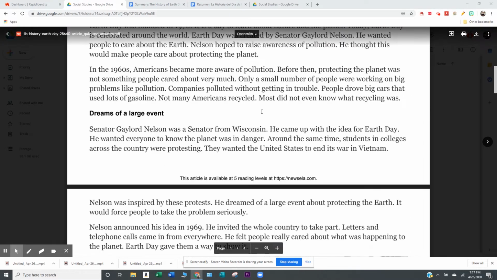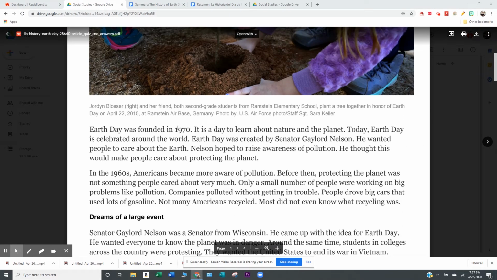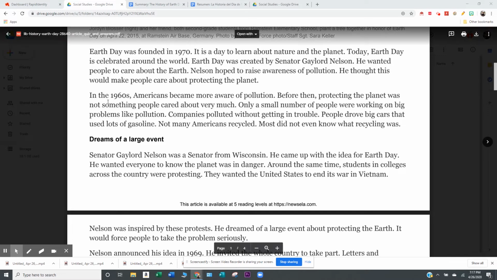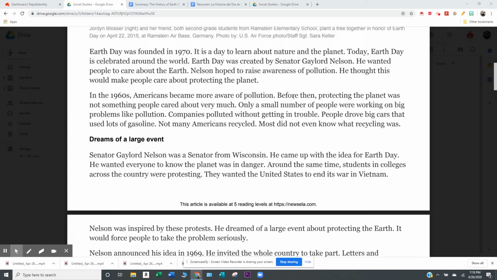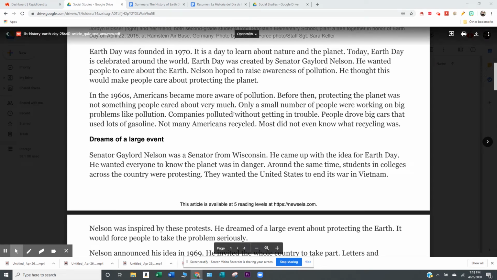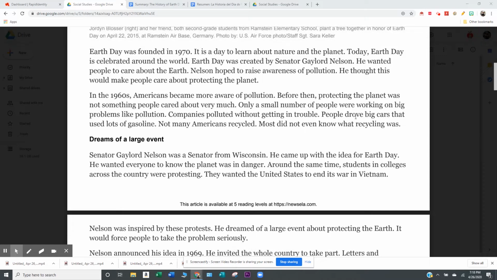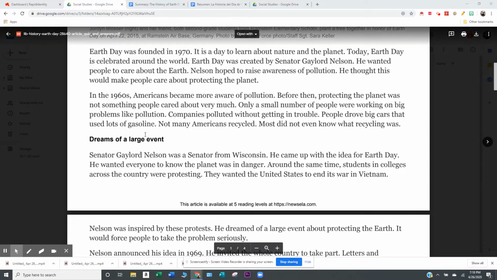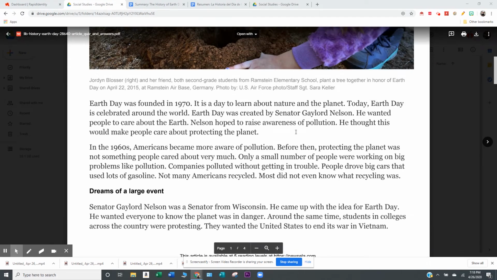Although this is the very first statement, that doesn't mean that's what happened first, because back here in the 1960s, we see that people were starting to become aware of pollution. Before the 1960s, nobody cared about it. And it says here that people drove big cars, had lots of gasoline, not many Americans recycled, companies polluted. So that was happening before Earth Day was created.